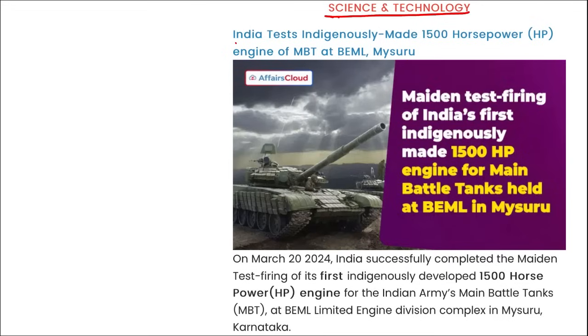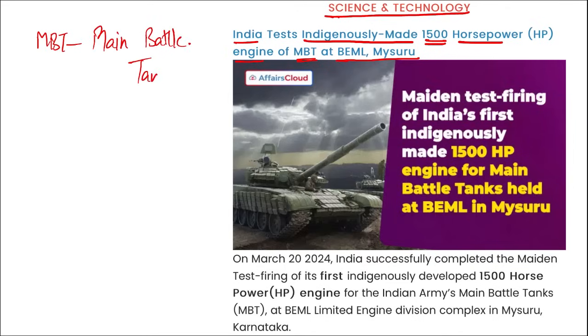Science and technology. India tested indigenously made 1500 horsepower engine of MBT at BEML Mysore. What is MBT? MBT is your main battle tank. So India recently tested the indigenously made 1500 horsepower engine of a main battle tank.